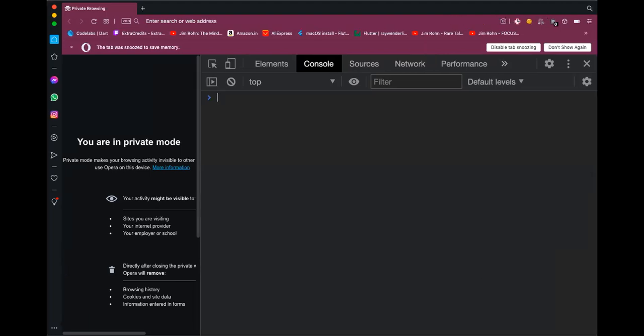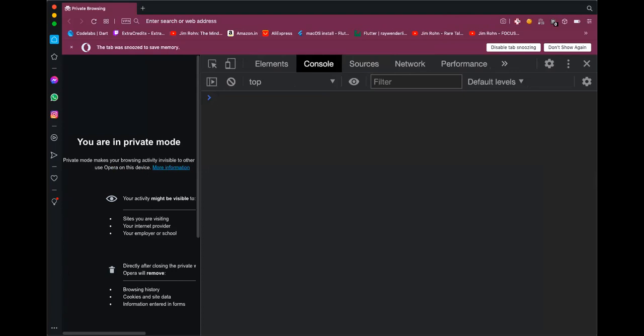So I will be using something called the browser console, which is one way of running JavaScript and looking at the results live. There is also the Node console. If you have installed Node to run JavaScript on your computer, you can also use the Node console and run JavaScript line by line or small blocks of code instead of writing the whole program.